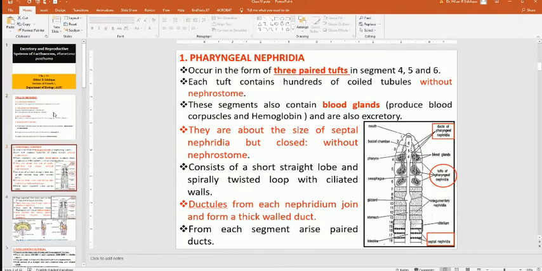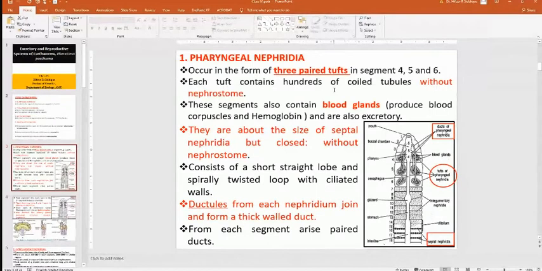Now, first we will discuss the pharyngeal nephridia. They occur in the form of three paired tufts. Here you can see this is the pharyngeal nephridia. They are three pairs. Here you can see these are leaf-like structures. So you can see there are three pairs: 1, 2, 3. They are present in the fourth, fifth, and sixth segments of the earthworm. So they occur in the form of three paired tufts in segments 4, 5, and 6.